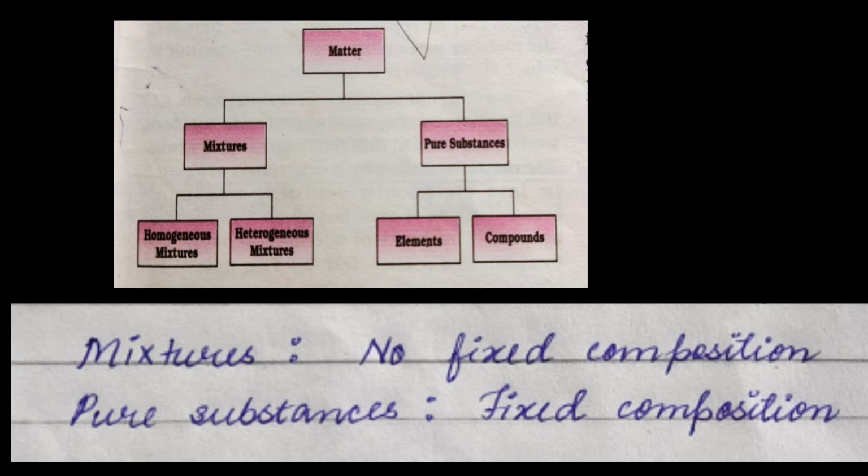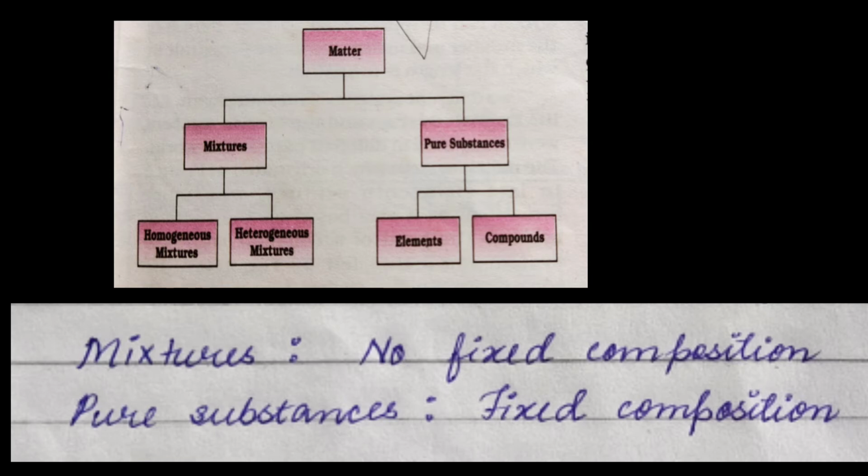Whereas pure substances have characteristics very different from the mixtures. They have a fixed composition. For example, if I say water, as you know, water has 2 hydrogen and 1 oxygen. So it is fixed. You cannot add 3 hydrogen or 2 oxygen. You have to always give 2 hydrogen and 1 oxygen in order to form water. So water is a pure substance where the composition is fixed.